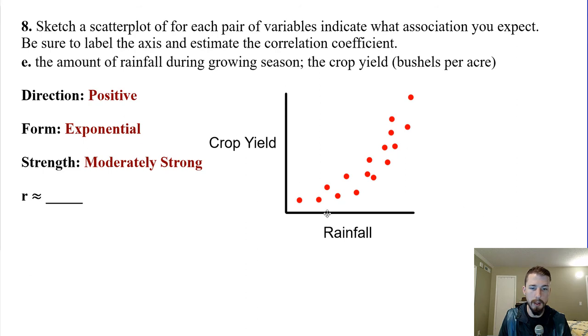But the other problem here is that it's not just the rainfall. You could actually have too much rainfall, and it also matters about the temperature. If it's too cold and you don't have enough sun, then crops will fail for lots of very different reasons. It's not just about rainfall, but in general you would expect it to increase. So I guess I said about positive 0.75.